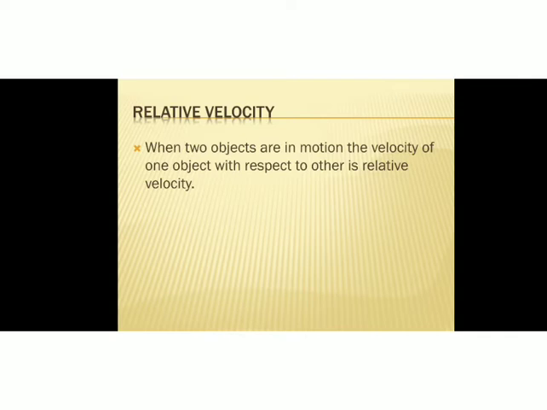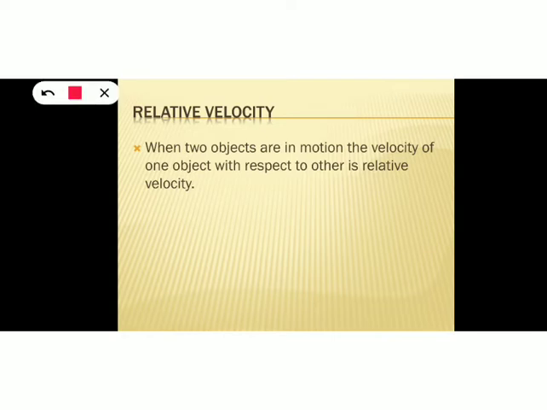When two objects are in motion, the velocity of one object with respect to the other is relative velocity. So what is the definition of relative velocity? When two objects are in motion, the velocity of one object with respect to the other is relative velocity. Let's try to simplify this concept and explain it in very simple language.